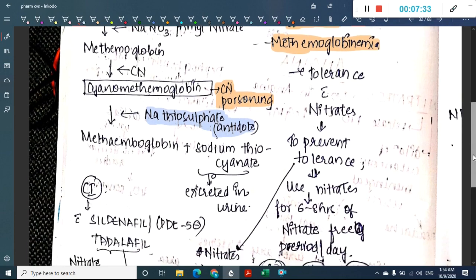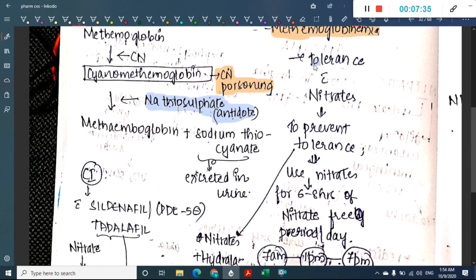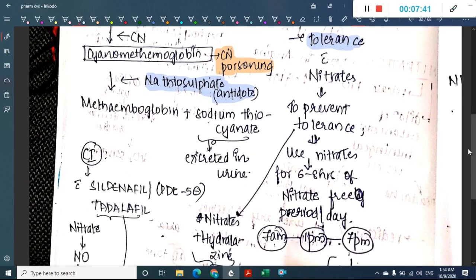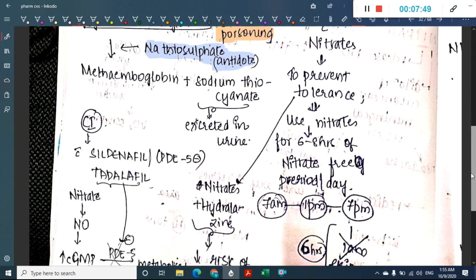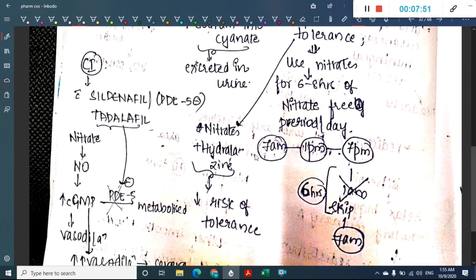Then there is one more side effect, that is sometimes development of tolerance to nitrates. So in order to prevent the tolerance to nitrates, we use nitrates with a nitrate free interval of 6 to 8 hours. That means if we have given one tablet at 7 am, the second tablet is given at 1 pm, and the third tablet is given at 7 pm.